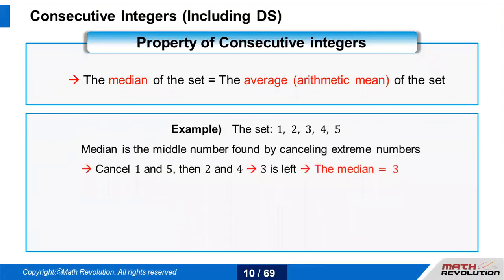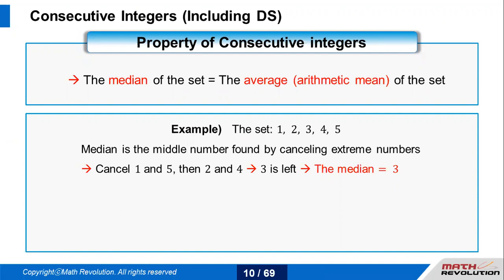Let's say I have five consecutive numbers: 1, 2, 3, 4, 5. My median is 3. Now the concern is I don't have to actually sum 1 plus 2 plus 3 plus 4 plus 5, which gives me 15, divided by 5. Sum over total is an average, right?